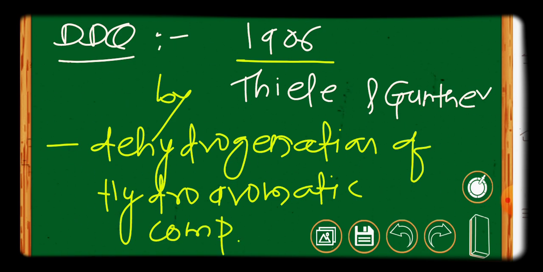This is the most widely used application of DDQ, also called dehydrogenation, and also for making aromatic compounds. This reagent is very useful. It was first synthesized in 1906 by Thiele and Gunther.